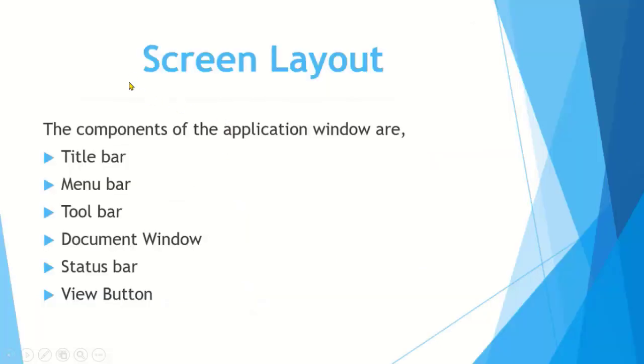Students, again we see that these are the basic components of Microsoft Word: title bar, menu bar, tool bar, document window, status bar and view button. We will discuss all these components in detail one by one, but before doing this, we can see how can we type text in Microsoft Word.